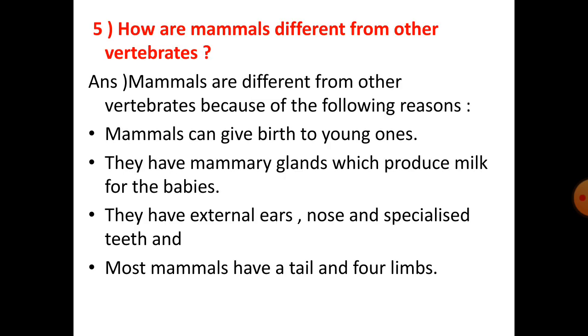Last question, how are mammals different from other vertebrates? Mammals are different from other vertebrates because of the following reasons. Mammals can give birth to young ones. They have mammary glands which produce milk for the babies. They have external ears, nose and specialized teeth. And most mammals have a tail and 4 limbs.